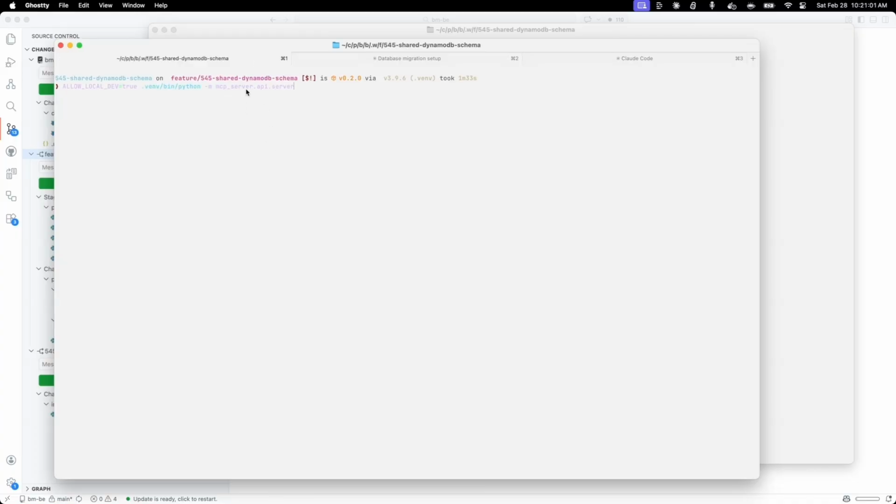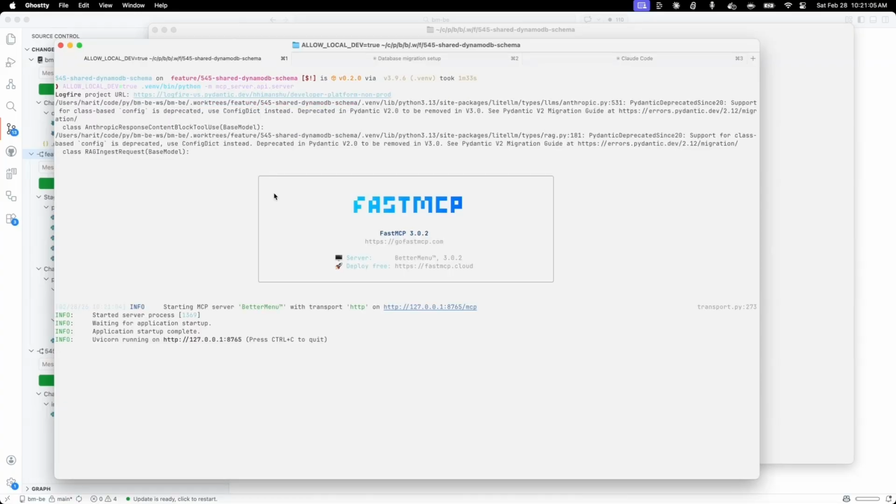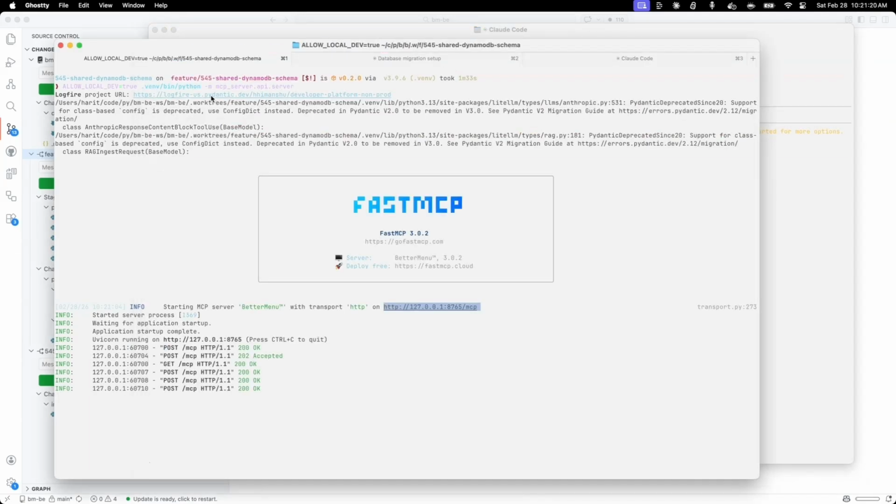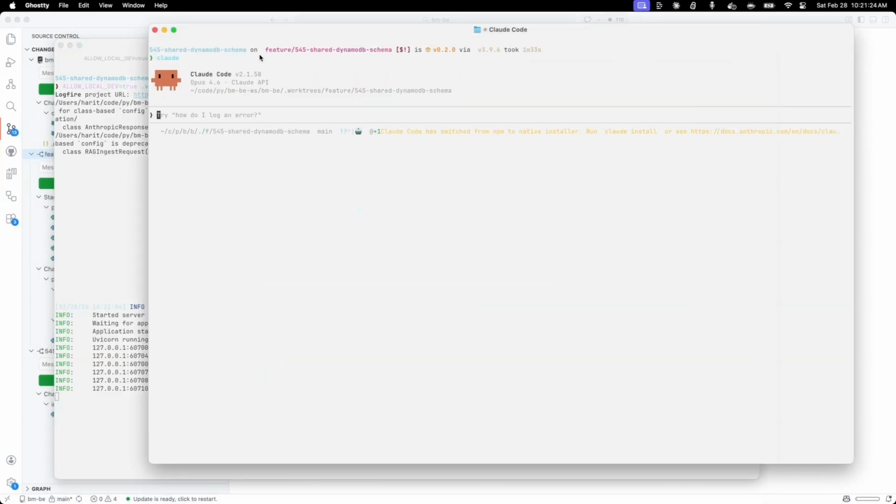So first thing is I will start the MCP Server here, which in production would be hosted in AWS Lambda. But now you have FastMCP. As you can see, this is the URL that I have. And in order to test it, I'm going to open a new terminal and launch Claude. And this is again on the same work tree, so it is completely safe. I'm on this work tree here, and I'm also testing my MCP server on the same work tree. This is right here, just one-to-one mapped.